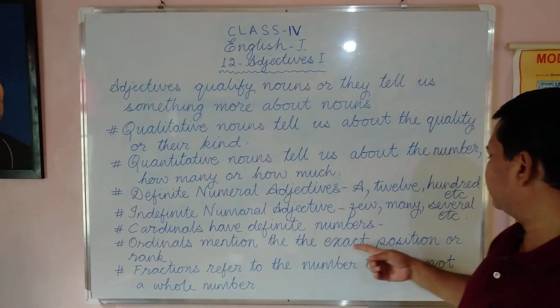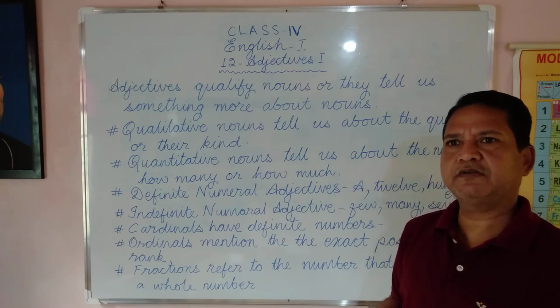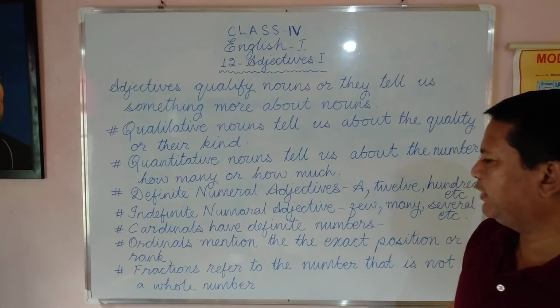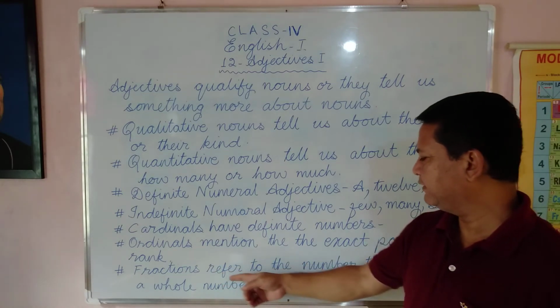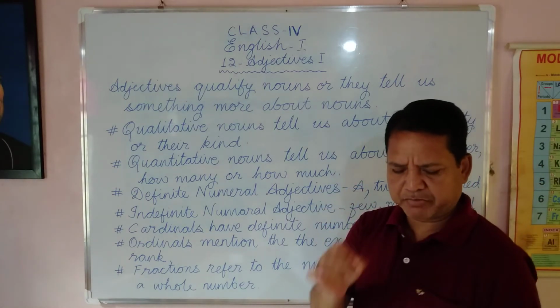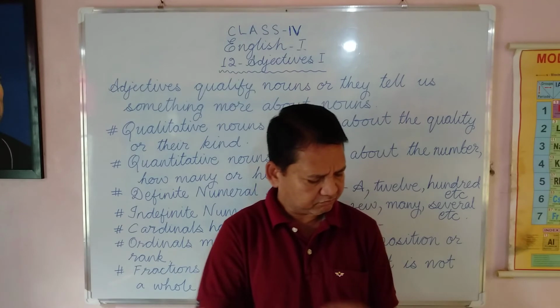Ordinals mention the exact position or rank: first, second, third, fourth, fifth, sixth, seventh, eighth, ninth, 10th, 11th, whatever it is. Then we have fractions. They refer to a number that is not a whole number. It is just a part of the number. Now let's see the exercises.